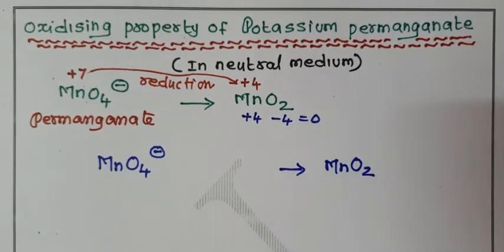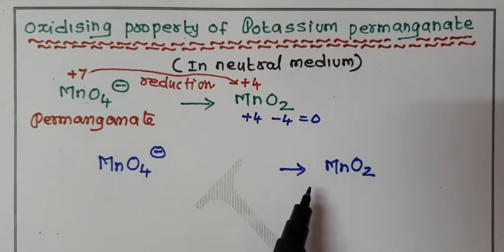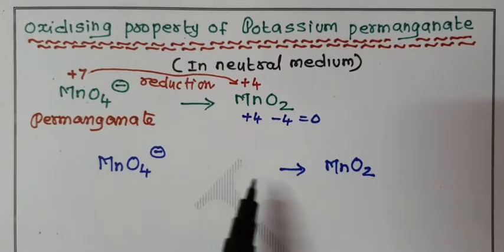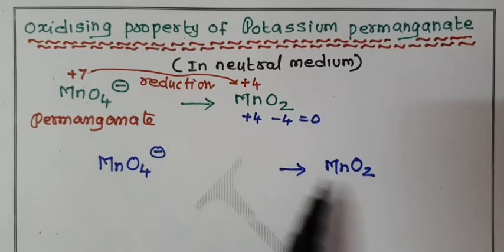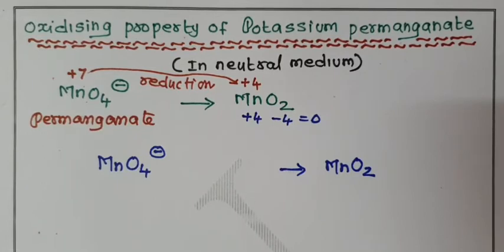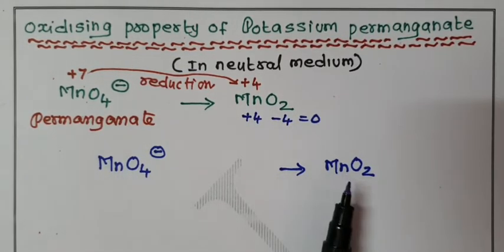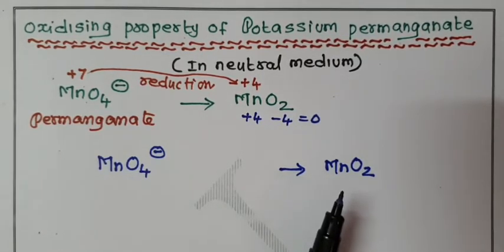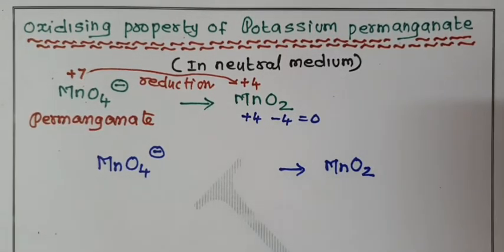Listen to me carefully. First, we have to balance the metal or element. Second, oxygen. Third, hydrogen. Fourth, charges. Only 4 points. Last, we have to balance electrons.